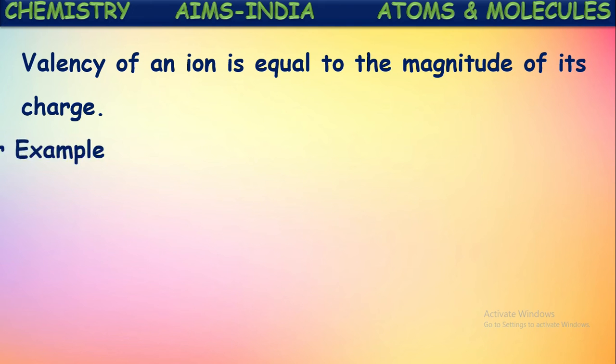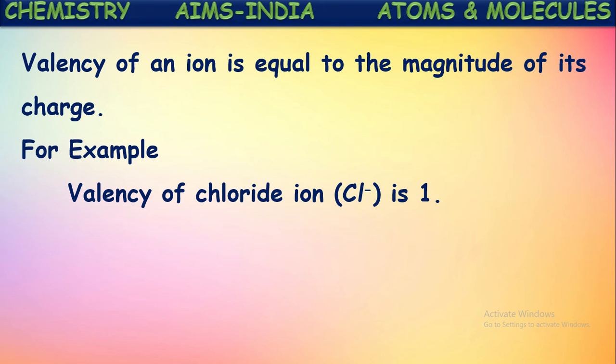For example, what is the valency of chloride ion? That is equal to the magnitude of the charge possessed by this chloride ion, that is -1. So we just take the magnitude as 1. Valency of chloride ion is 1.